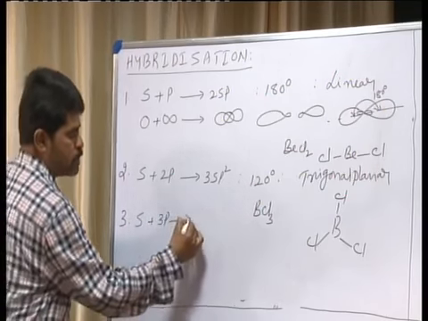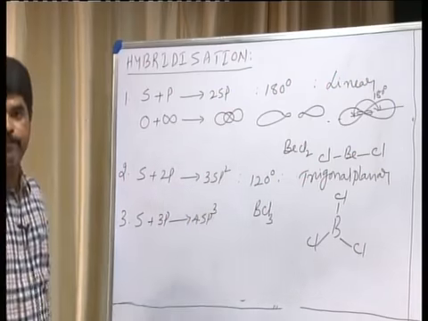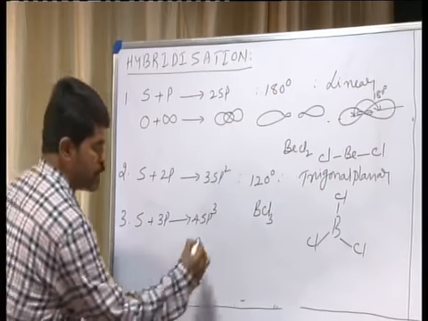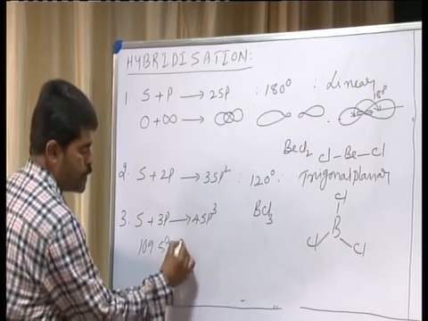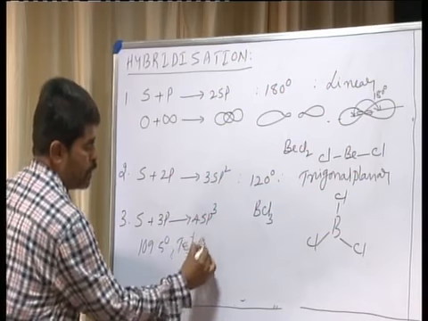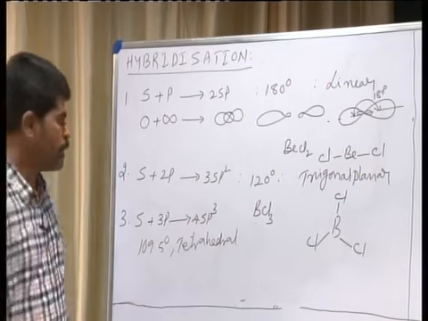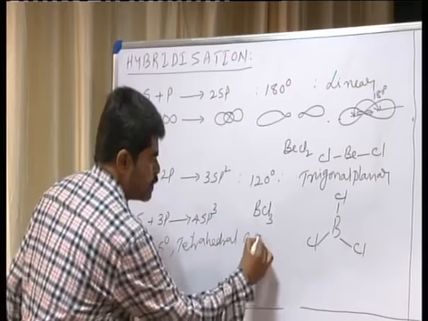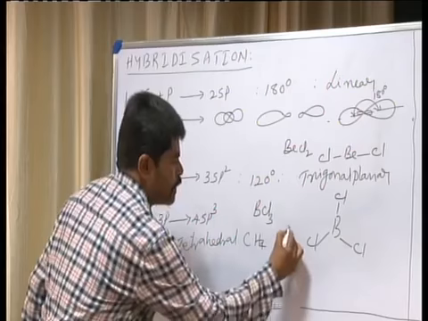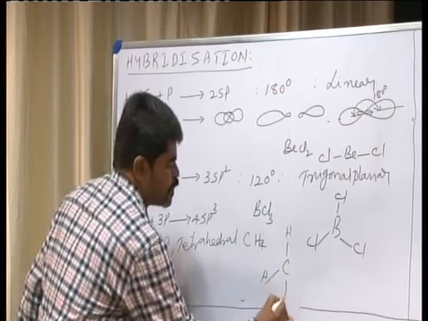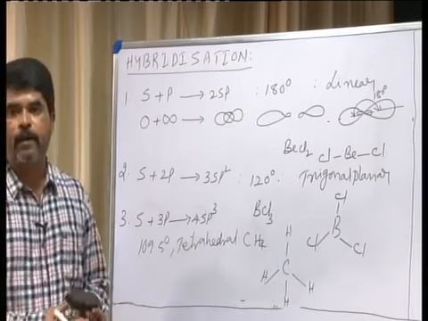Now, one more you consider, that is sp3. When one s orbital hybridizes with 3 of the p orbitals, 4 sp3 hybrid orbitals are formed, in which the bond angle is 109.5 degrees and the shape of the molecule is tetrahedral. Now we consider methane, CH4, for this, which you can write as C, H, H, H, H like this. That is tetrahedral.